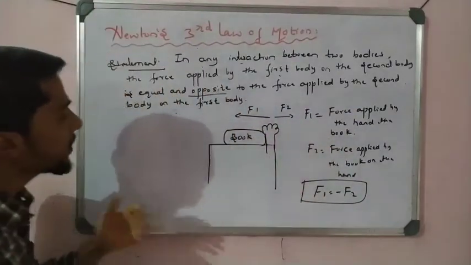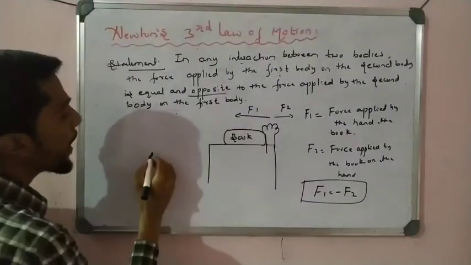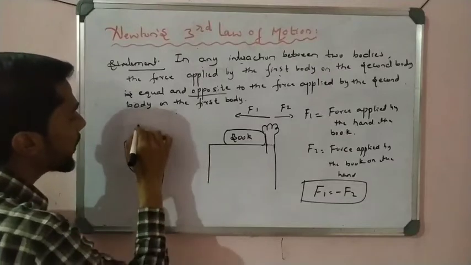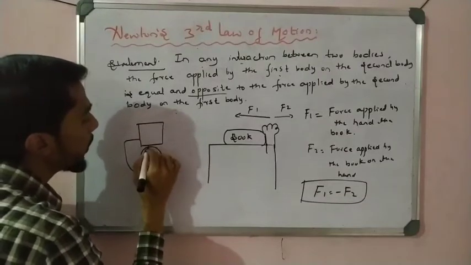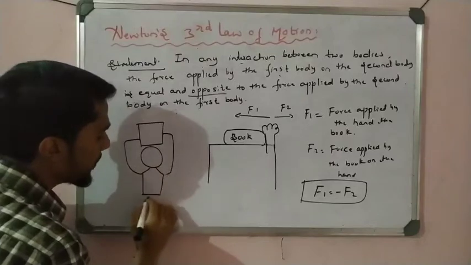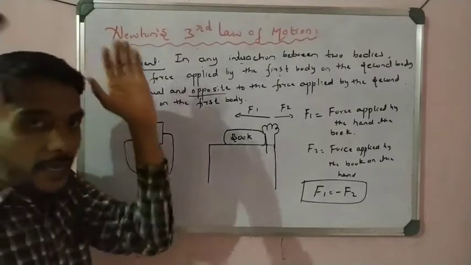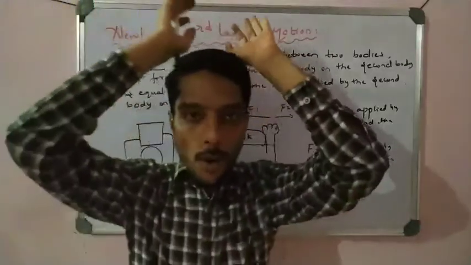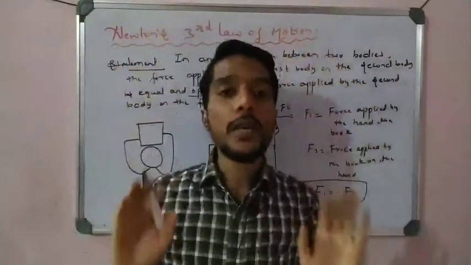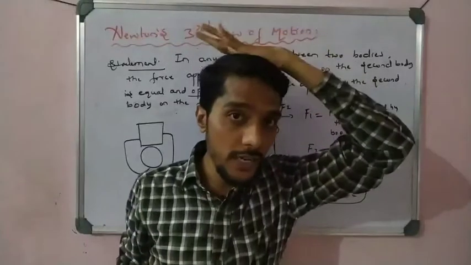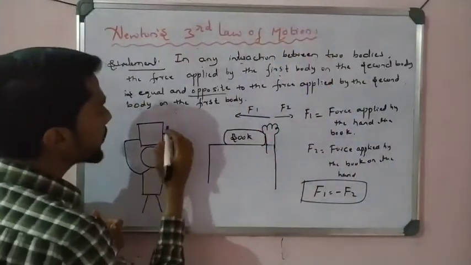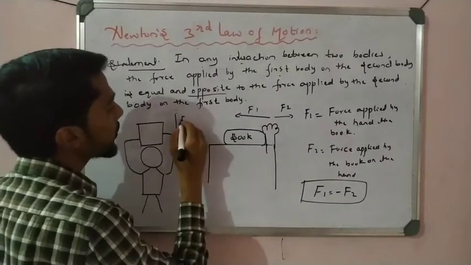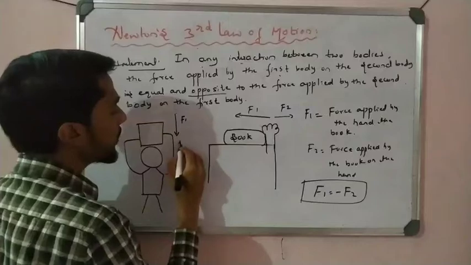Now a third example. For example, a man is there, a man holding a block on his head. Some massive block is there. Whenever we hold a block on our head, we feel a force here, right? So there are two forces. One force is in this downward direction, that is F1 force, and one is an upward force, that is F2 force.